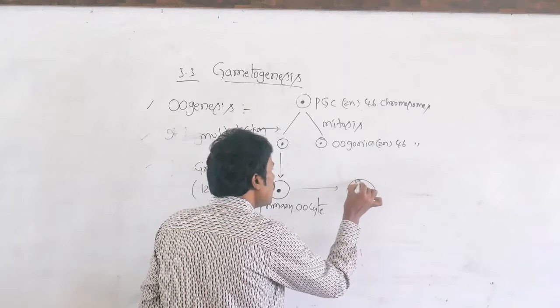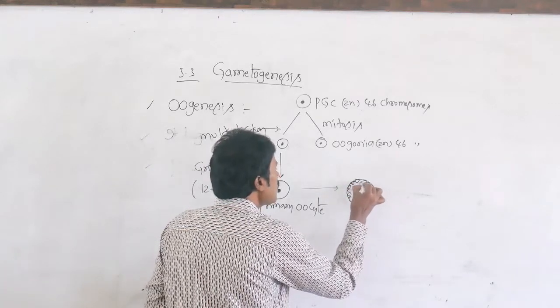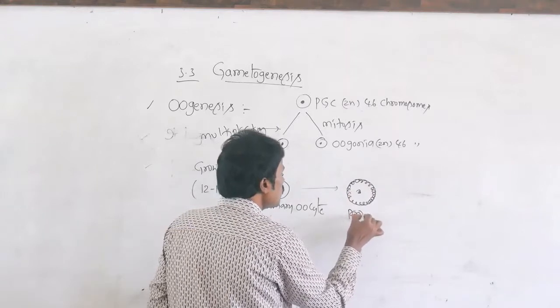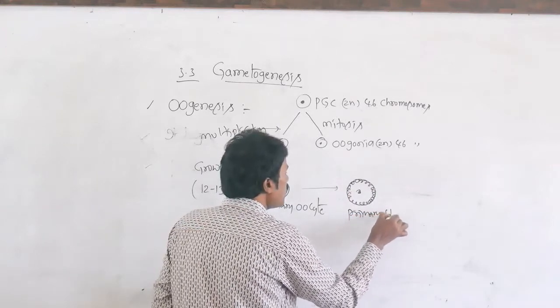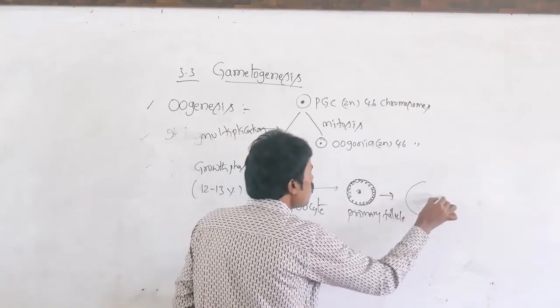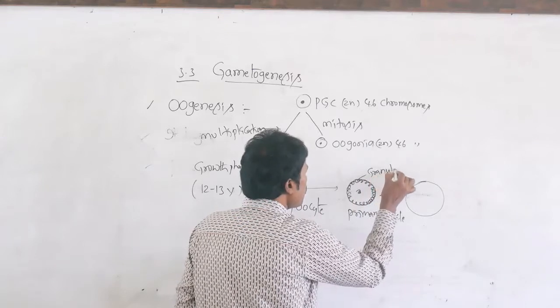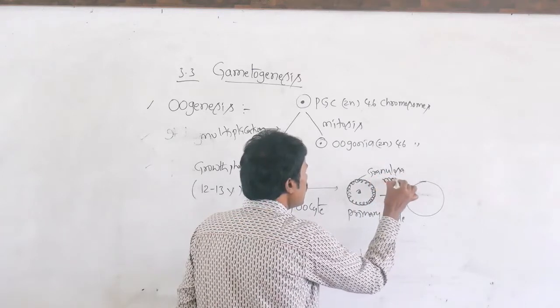Granulosa membranes are formed. This is the granulosa membrane. This we call the primary follicle. Then one more granulosa membrane forms. This we call the granulosa membrane.